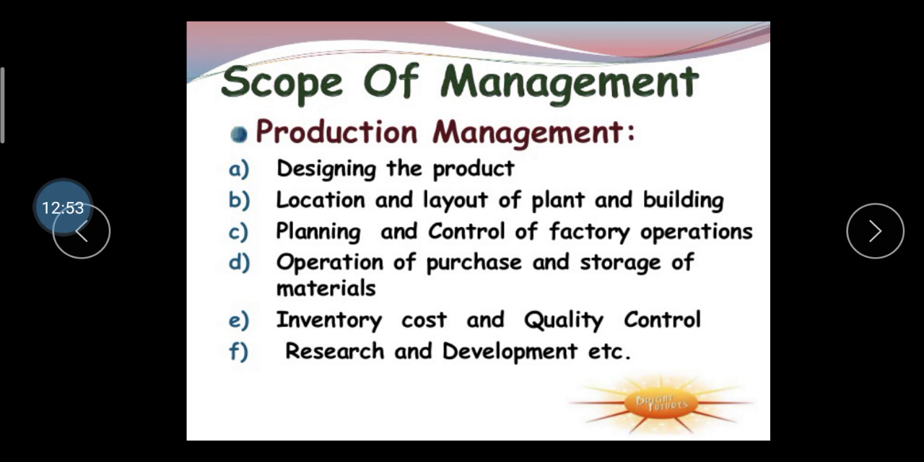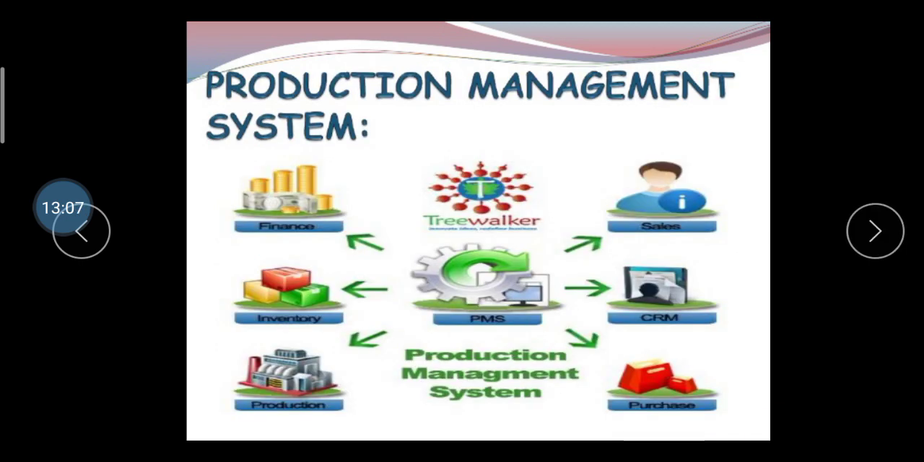It means in production they have to do continuous research, and they have to find new methods and new ways to reduce the cost. If we reduce the cost, then there is a higher margin of profit and we can get the higher profit. So for production management, there is the PMS, production management system.